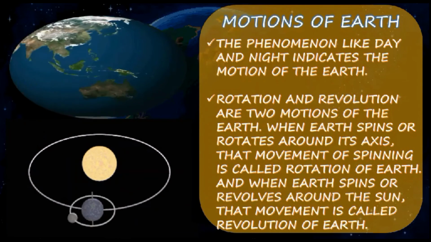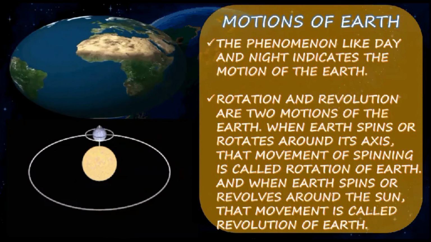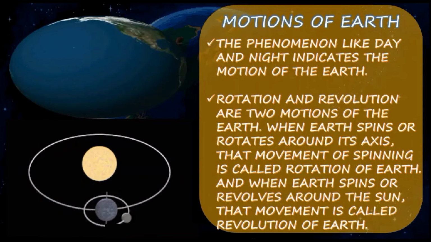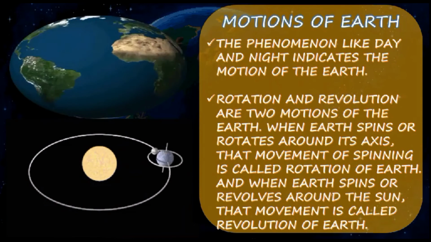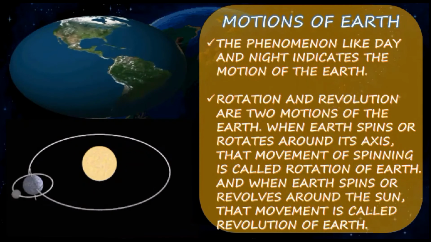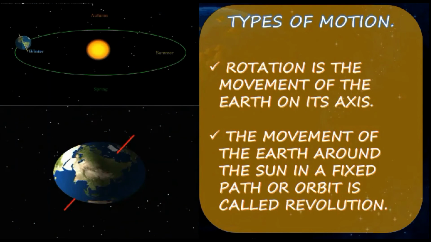It takes the earth 365 days or 1 year to complete one revolution. Leftover movement from when the planets were forming makes the earth and all the planets in the solar system rotate and revolve. Okay, clear? Yes.